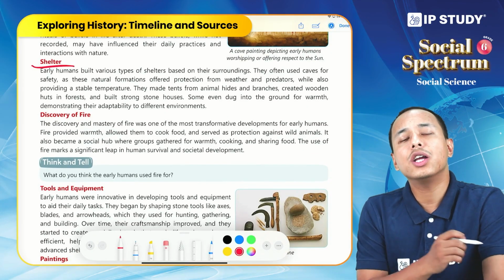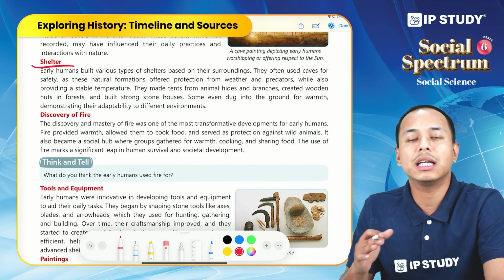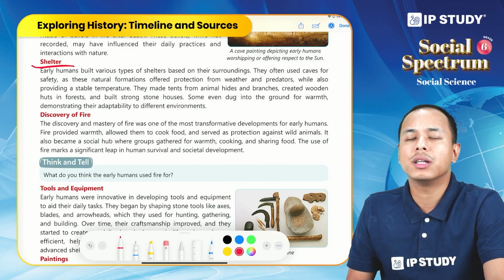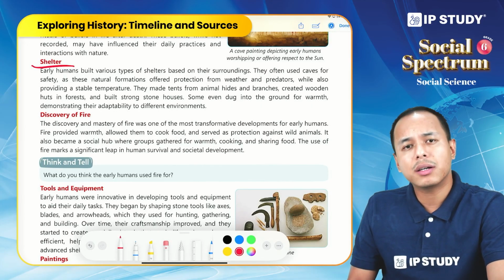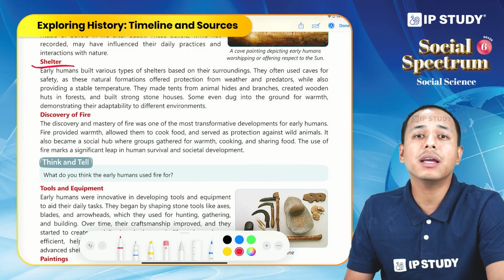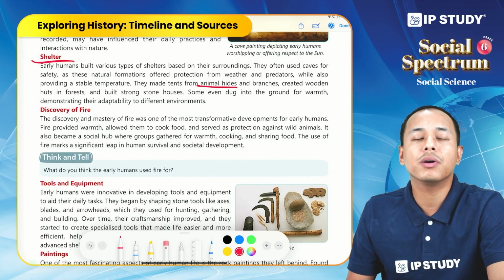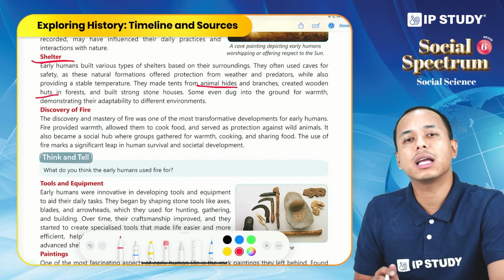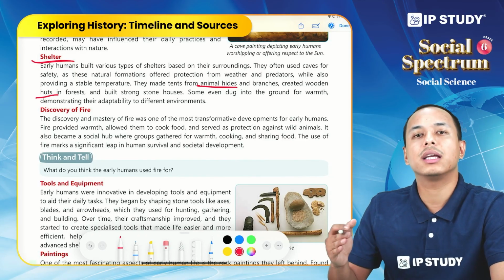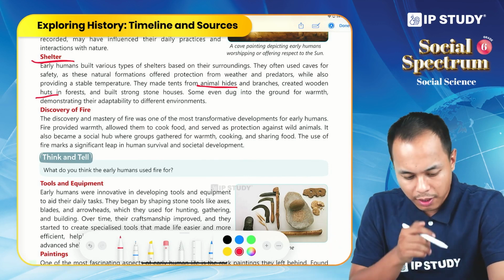Shelters. The earliest humans had no idea about houses. They did not know how to build houses. So they lived in caves, because caves protected them from extreme weather conditions and also predators. But in due course of time, they learned how to build shelter. They used animal hides to make tents. They also built huts in forests and small huts using stones. And slowly they evolved, and today we build pakka houses using concrete.